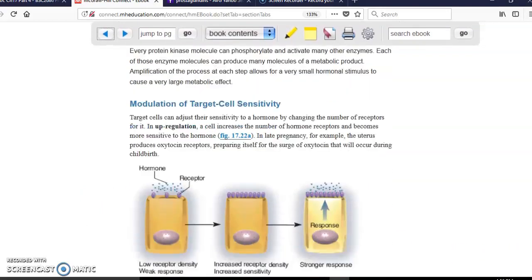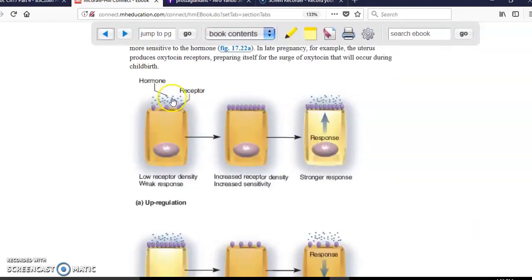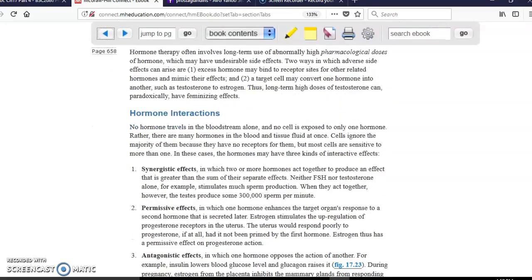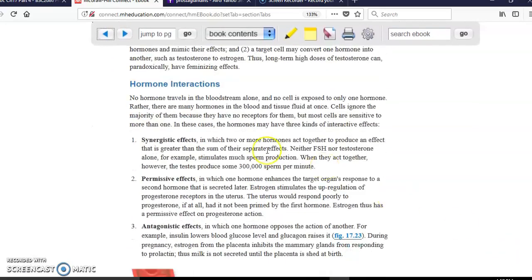That's what signal amplification is. So if we keep scrolling down, modulation, that means that when you have just a few hormones, the receptors are going to increase. That's upregulation. Downregulation, when there is a whole bunch of hormones, then the number of receptors is going to decrease. So if we scroll down, next thing we have is hormone interaction. Okay, because hormones don't work alone, right? They work together. You have synergistic effects.